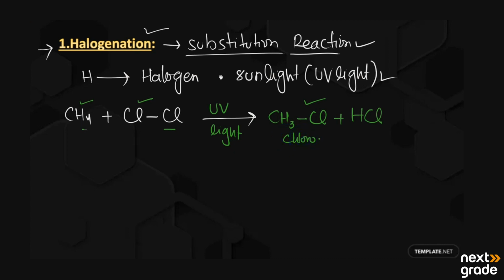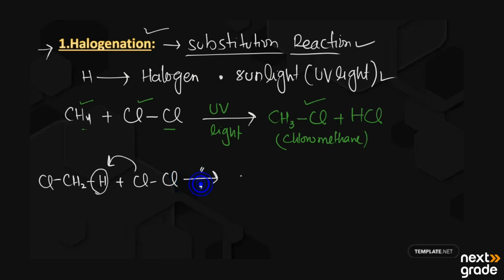This is chloromethane. Next we have a series of reactions. CH3Cl reacts with Cl2, and then another hydrogen is replaced by chlorine. In the presence of UV light, we get the product CH2Cl2 plus HCl. This is known as dichloromethane.